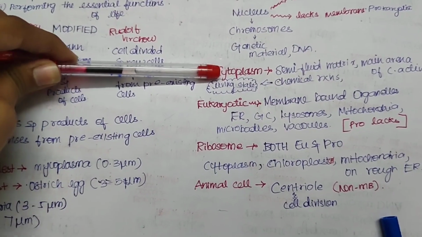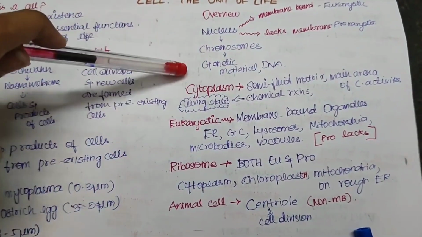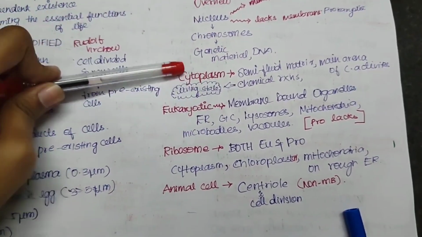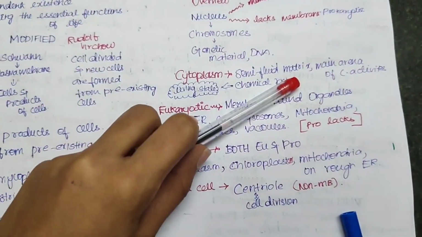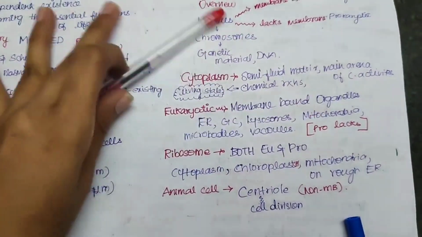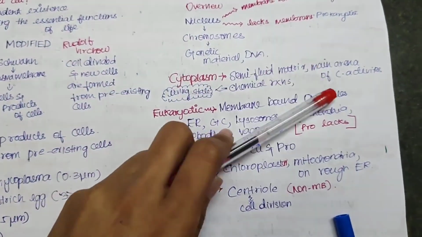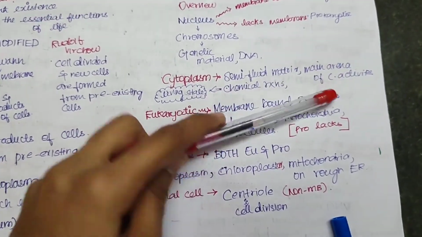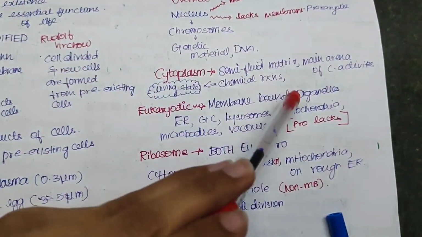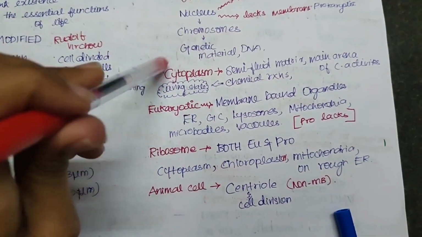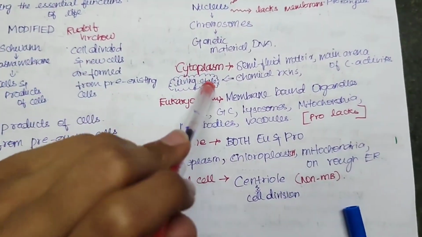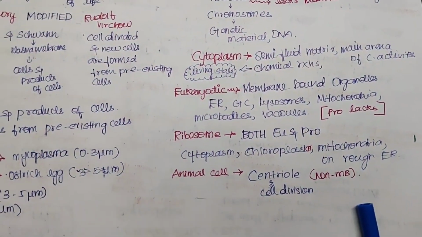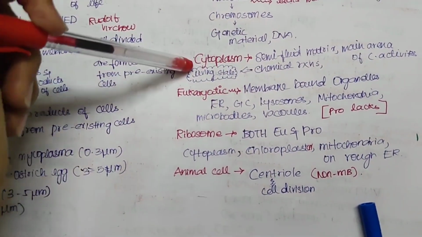Now we have the cytoplasm. In the cell, the cytoplasm will be there, and in the cytoplasm we have other organelles. The cytoplasm is a semi-fluid matrix and is the main arena of cellular activity. This is where the cellular activities and chemical reactions happen within the cell, which keeps the cell in a living state. This is an important point: to keep the cell in a living state, chemical reactions take place in the cytoplasm.